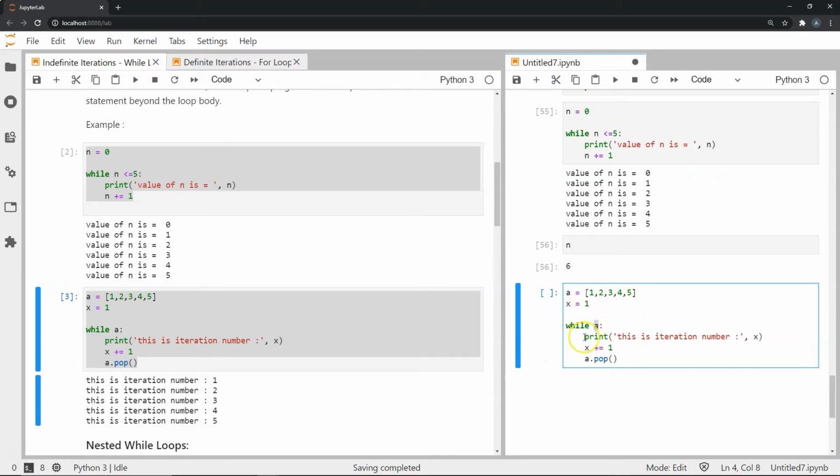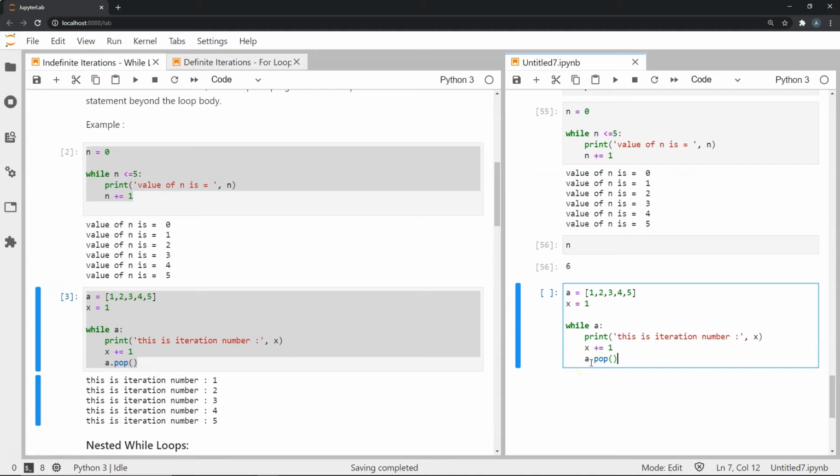And as long as it does, we continue executing whatever is indented within this while statement. This includes a print statement, where we print "this is iteration number" and pass x. So the first iteration will pass x equal to 1, and then we add 1 to x, and then the second iteration should print iteration number 2, and so on. And finally, we have another statement within this block called the pop statement, where we're popping the elements of A.